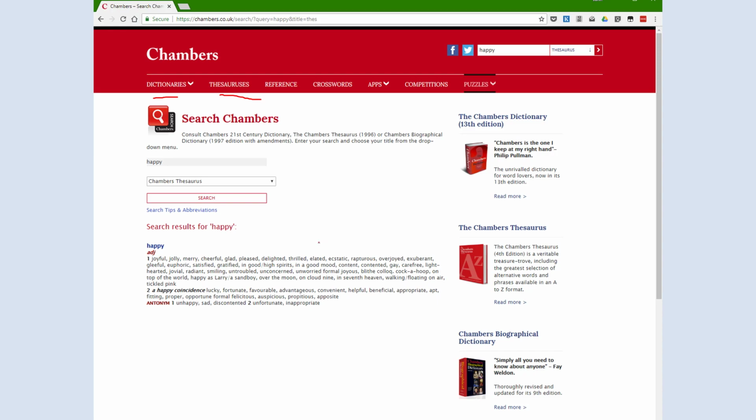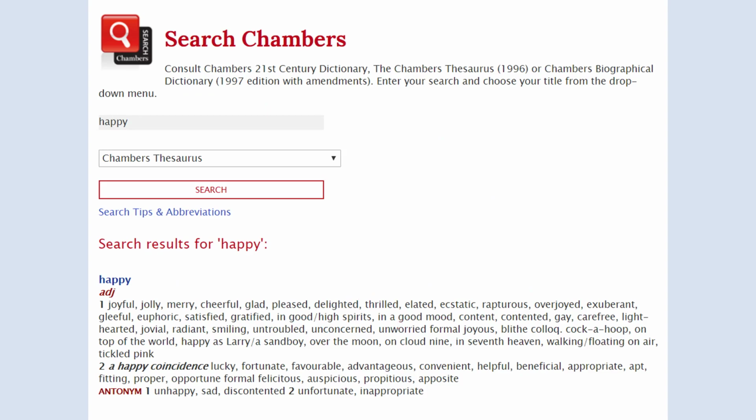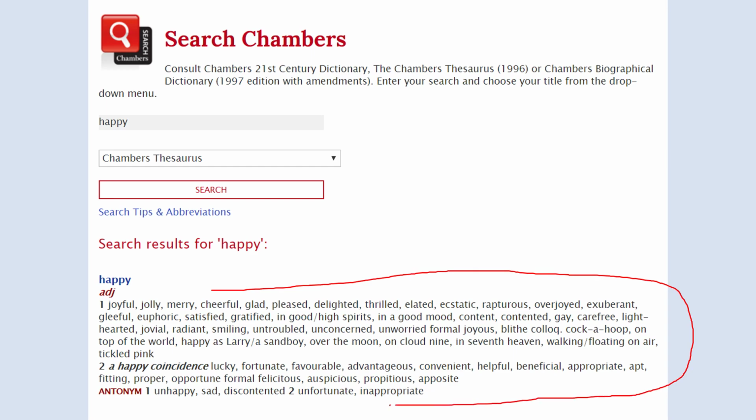Imagine you were writing a story and you said your character was happy. How much more interesting is it if you choose joyful or cheerful or delighted, thrilled, elated, ecstatic, rapturous, all these wonderful words. So, and there's a closer up view, just in case you're looking on a phone. You can see down the bottom here, if I circle it as best I can, that's the world's worst looking circle, but you get the idea, that you get a list of synonyms, a list of other words that are similar to the original word happy.